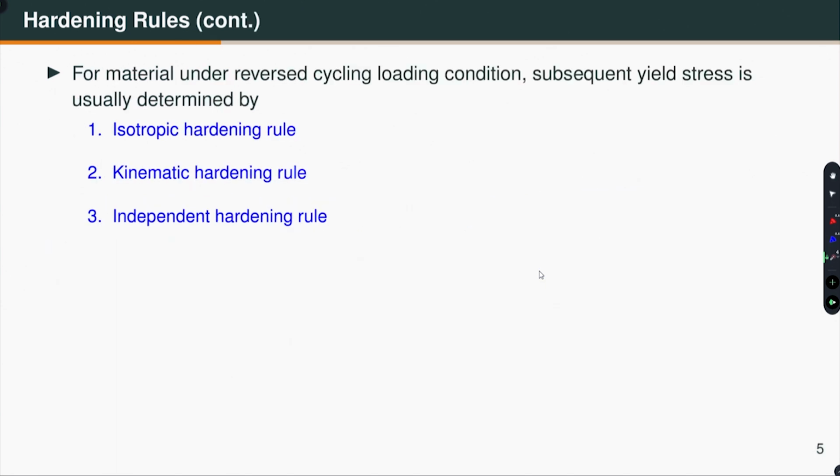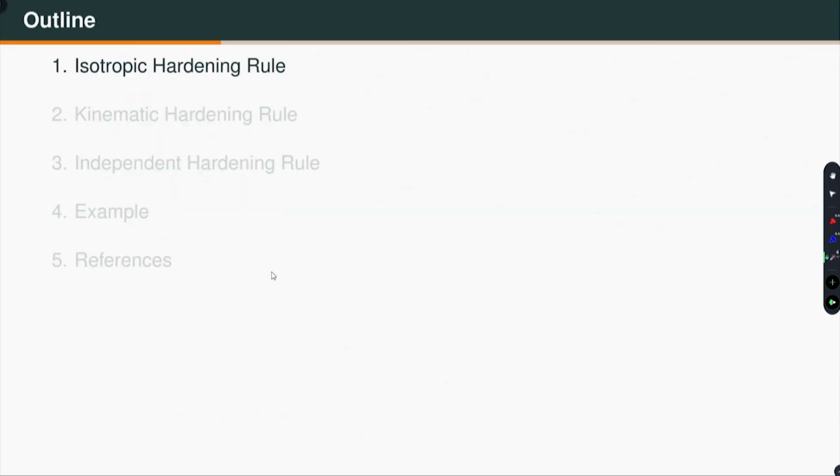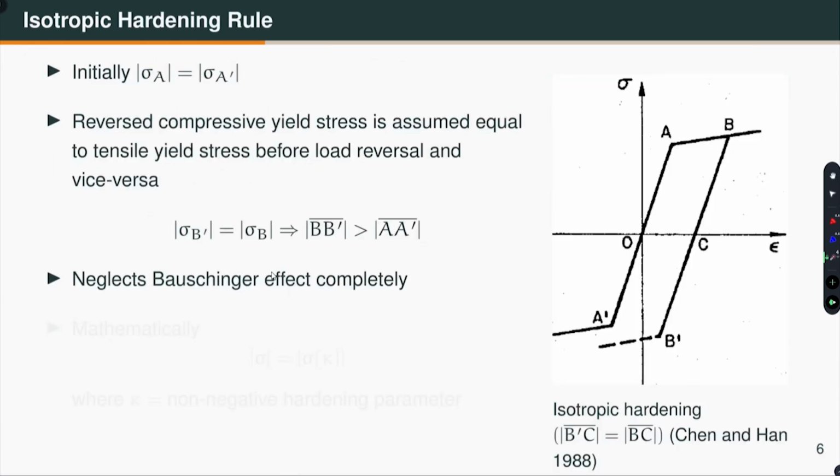Now, for material under reverse cyclic loading condition, the subsequent yield stress is usually determined by one of the following three hardening rules: isotropic, kinematic or independent hardening rule. Using a simple example, I will demonstrate each one of these rules. So, what is the isotropic hardening rule?